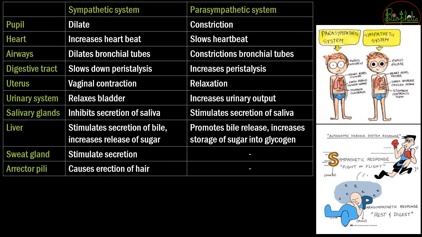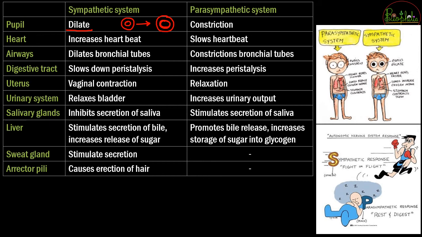Now, what are the different reactions to the signal coming from the sympathetic or the parasympathetic system? So pupils को अगर हमने देखा, if the sympathetic system functions, then it is going to be dilation of the pupils. Dilation है यानी अगर pupils का normal size was this size, the dilation is going to occur, that is the pupil is going to become much larger in size.